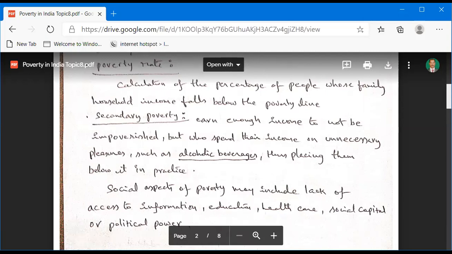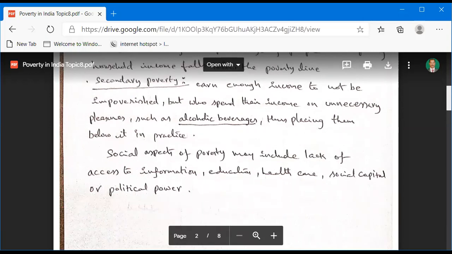And also social aspects of poverty. The social aspects of poverty may include lack of access to information, education, healthcare, social capital, or political power.